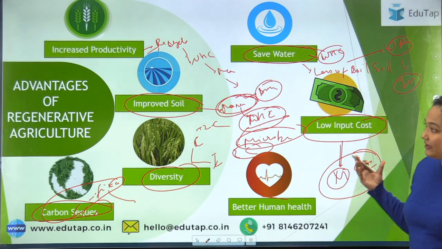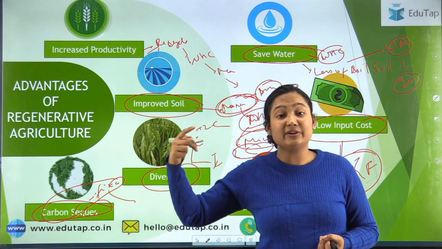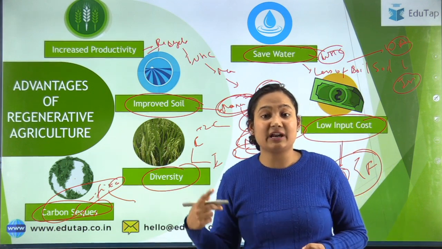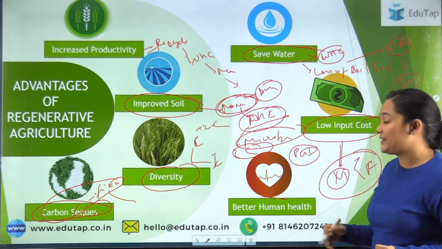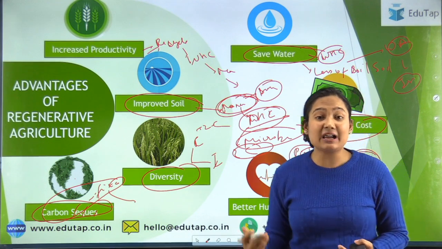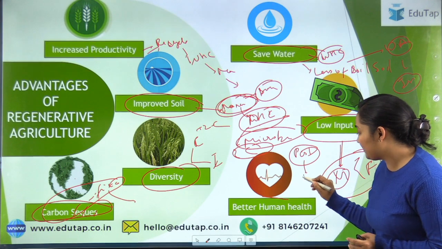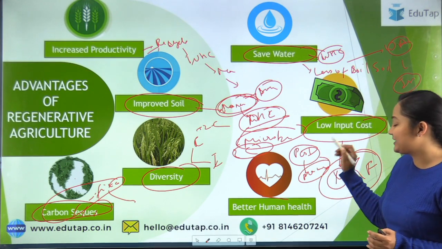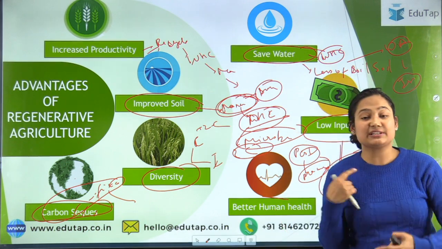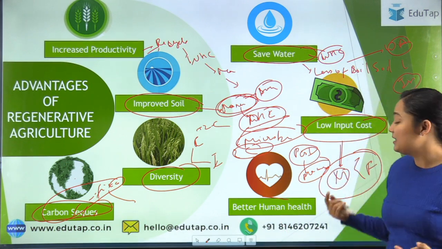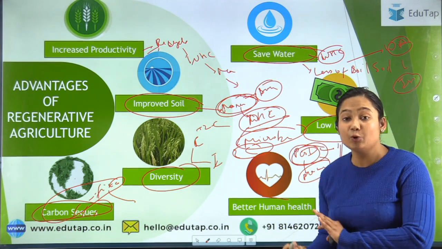Again, what happens when we are going for crop rotation or regenerative agriculture? When we go for monocropping and grow that crop year after year, the pests get resistant even to the pesticide that you use, because every year they have a host organism and a host animal. So they can reside in the plant every year. Because of that, it is very hard to control the pests. But in regenerative agriculture, since you are diversifying your crops, there are different kinds of crops. Because of that, these pests can be controlled and pesticide needs are lowered.